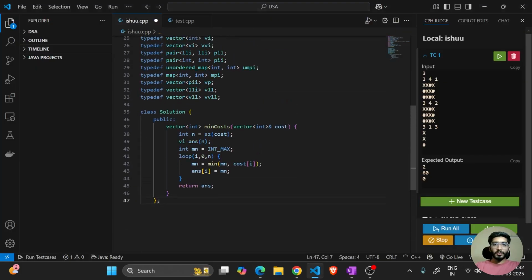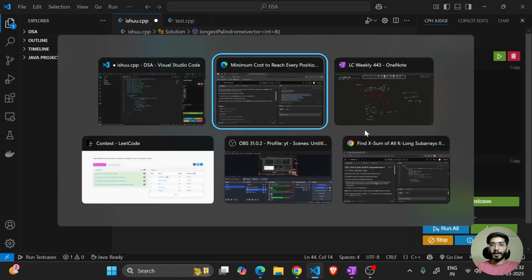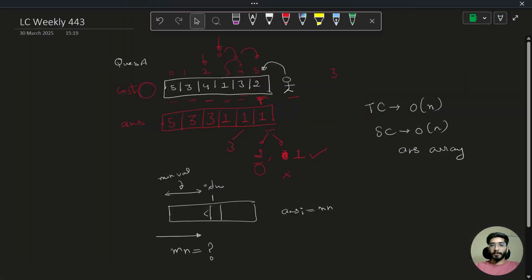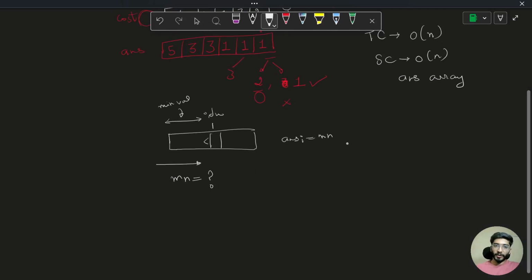Yes. So here we have taken the size of the array, constructed the answer, then initialized the minimum as the maximum value of integer, then started iterating on the array. For every index we are taking the minimum of cost of I, and then we are updating my answer of I. Why are we taking the minimum before updating answer of I?